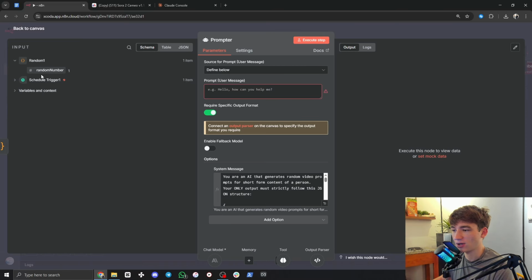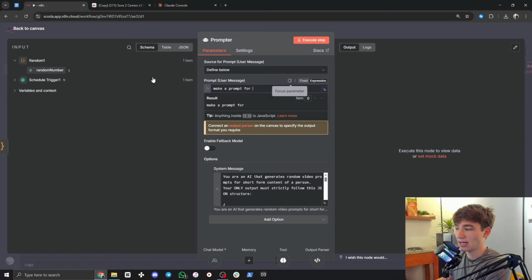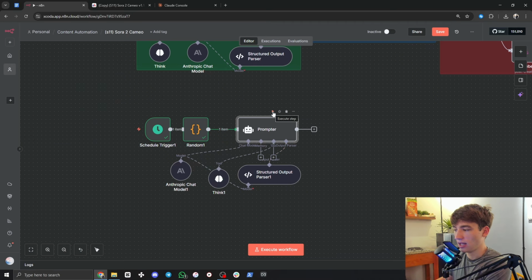So our random number generator generated us number 1. So we're going to write in the prompt for the AI agent, make a prompt for space. We're going to switch it to an expression so that it's dynamic, and we're going to drag this in right there. Now, as you can see, the result is make a prompt for 1. Now we can actually run this through and see what we get.